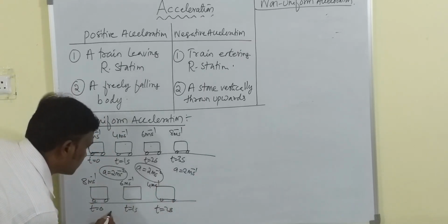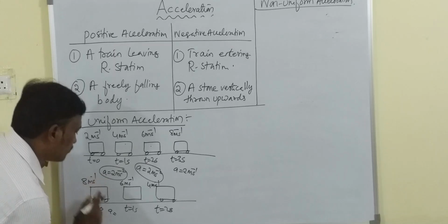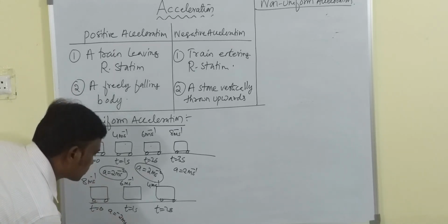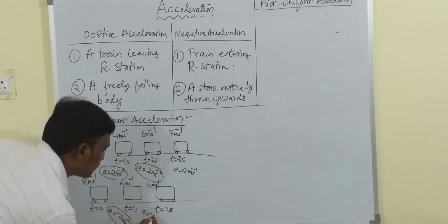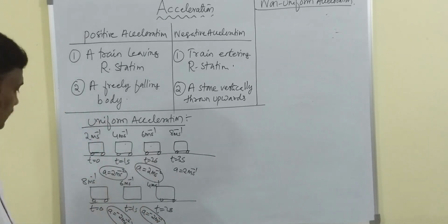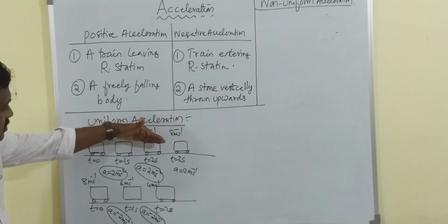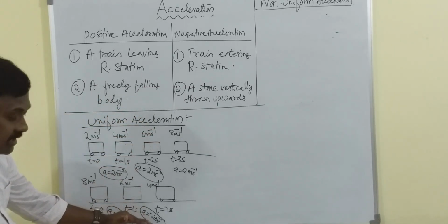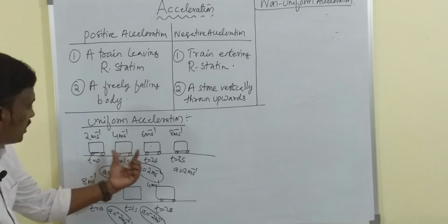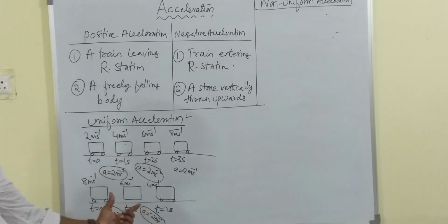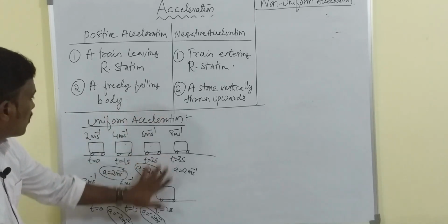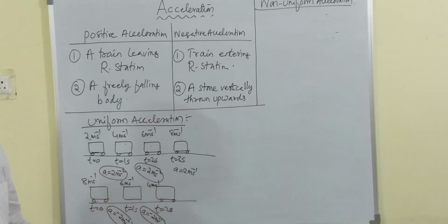So what is the acceleration here? V minus u by t, minus 2 meter per second squared. And here also, minus 2 meter per second squared. See children, here we are getting positive acceleration, here negative acceleration, but the change of velocity is constant. So we say that the body is moving with uniform acceleration.